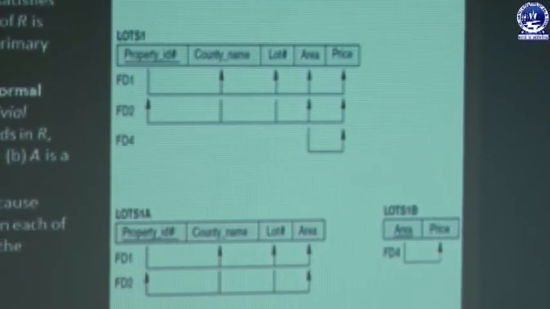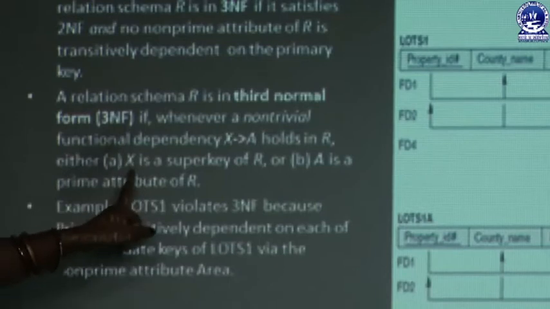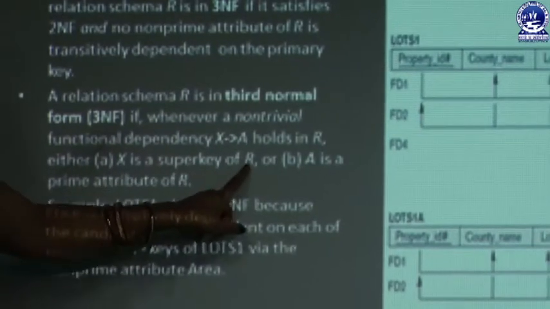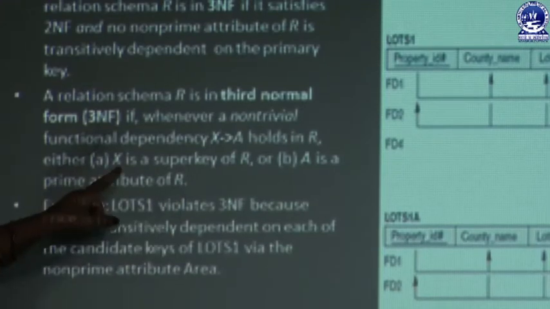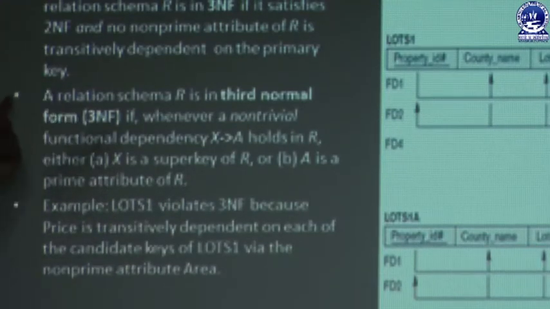This is a non-trivial dependency, so we have to check whether area is a super key of the relation lots, or price is a prime attribute of R. If these hold, then the relation schema is in third NF. If it does not hold, then the relation schema is not in third NF.